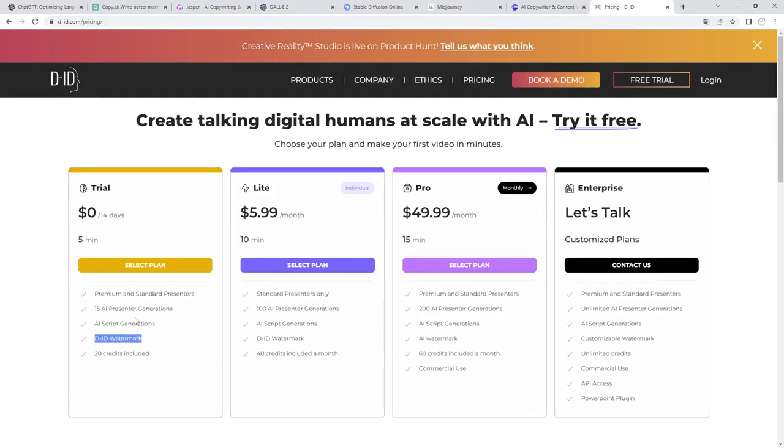If we want to generate more minutes we can contract the live plan at $5.99 per month that are 10 minutes, or the Pro at $49.99. Be careful because the live plan does not include the premium presenters that we will now see are the most interesting. But hey, let's see how it would work with a demo.